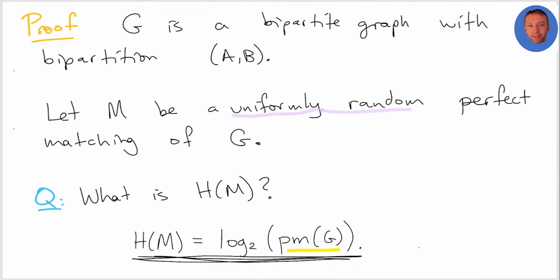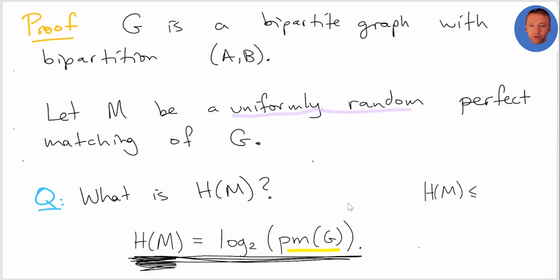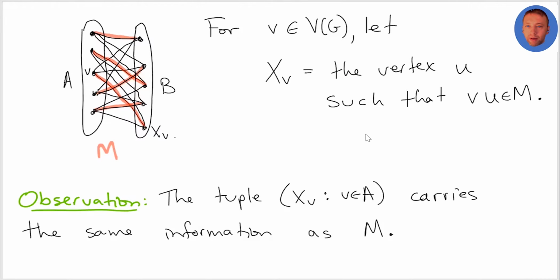And so it suffices to prove an upper bound on the entropy of M, because these are equal. If I prove that H of M is at most the log of the upper bound we had on the previous slide, then we'll have that the number of perfect matchings is at most that thing. So everything comes down to bounding the entropy of this random perfect matching. Remember, throughout this, M is a random perfect matching.